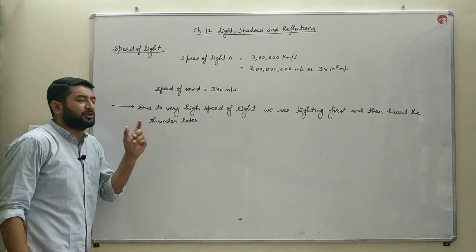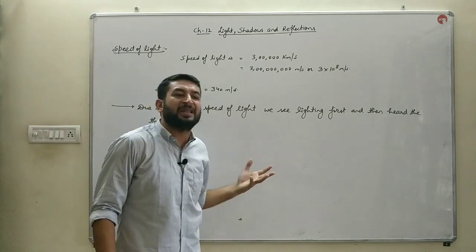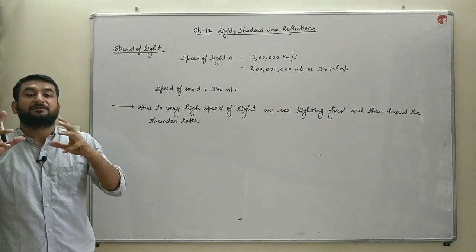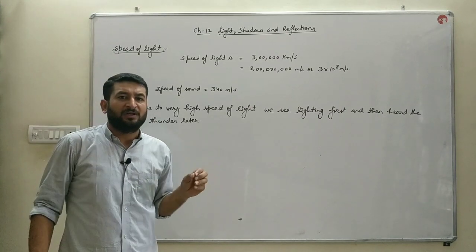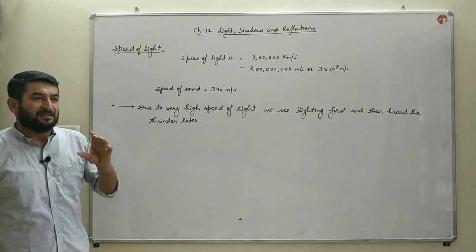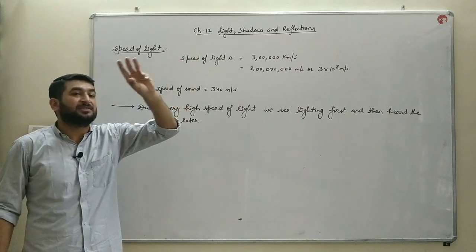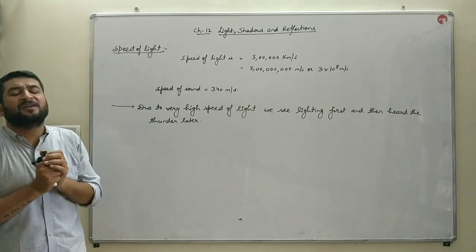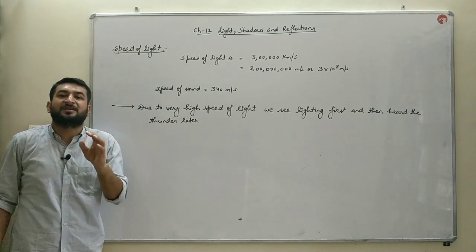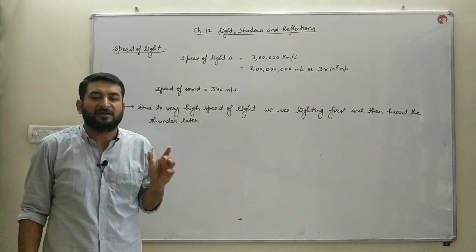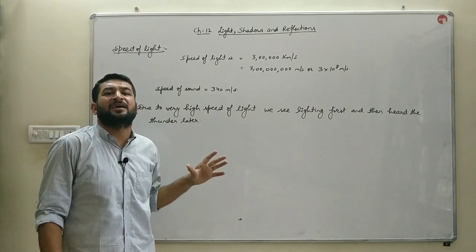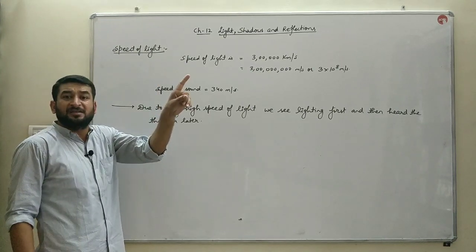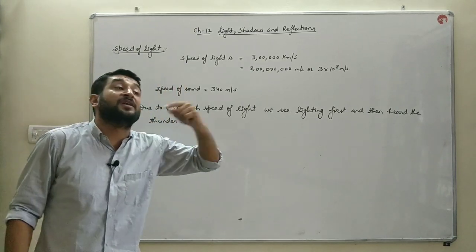And a very important phenomenon you must have observed in your life: thunder, the rumbling of clouds, and lightning, the visible light during a rainy day. The lightning and thunder occur simultaneously in the sky. They occur at the same time. But we first see the lightning and then hear the thunder later on.